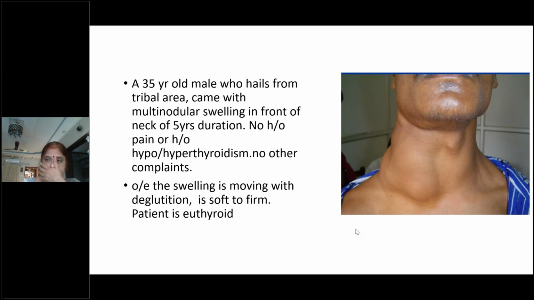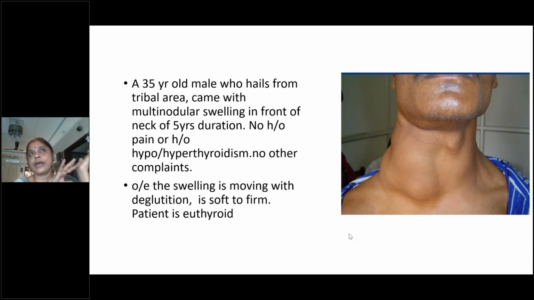Now coming to palpation, you also have to look for lymph nodes. What is the lymphatic drainage of thyroid? Students, of course, you didn't have thyroid classes. It is the mid-jugular, lower jugular, and anterior cervical, that is level 6. So level 3, level 4, level 6 nodes are the lymphatic drainage areas of thyroid. Level 3 is mid-jugular, level 4 lower jugular, and anterior, pretracheal, paratracheal, prelaryngeal are level 6 nodes.